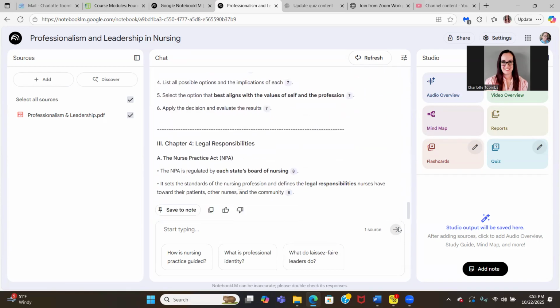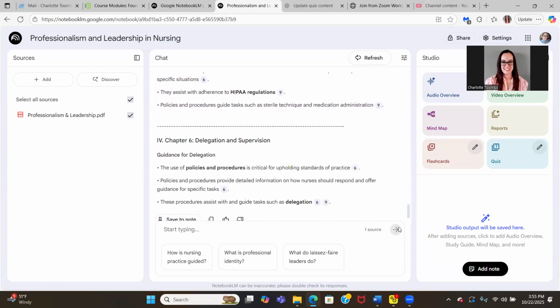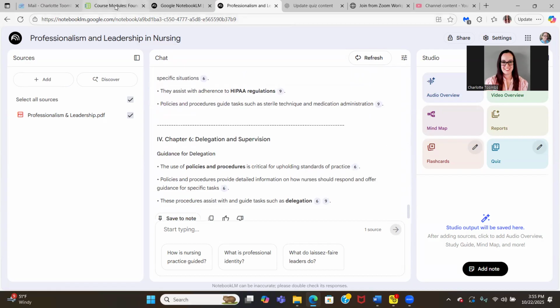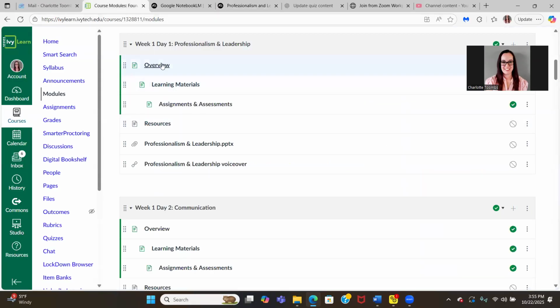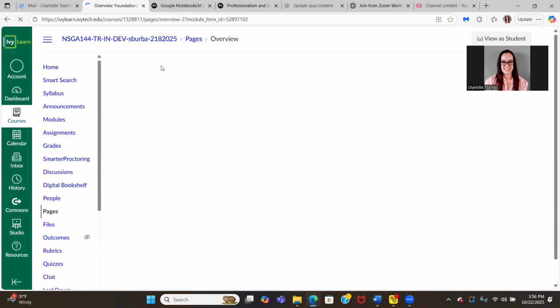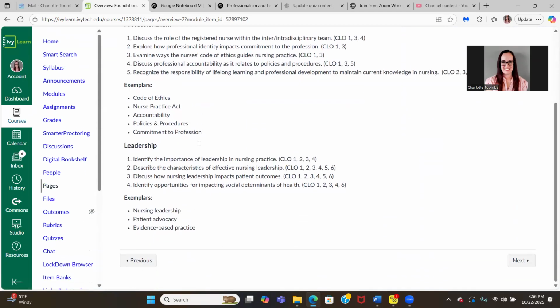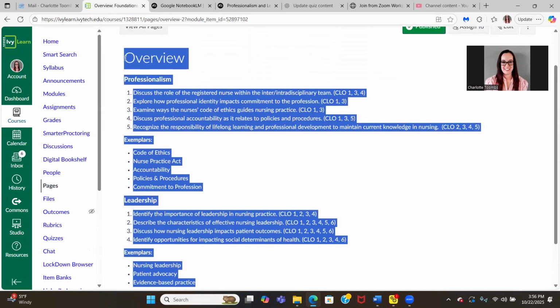Another thing you can do to help make the study guide make more sense is to go back into that course module and click on Overview, and then find those objectives for the week and do the same thing.